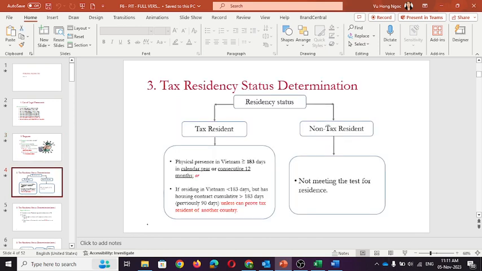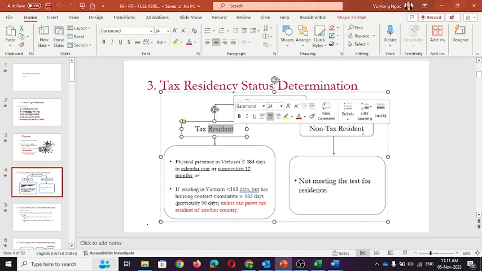So we will learn how to determine the tax residency status. Basically, as I mentioned earlier, the expatriate coming to Vietnam to work can be described as a tax resident or a non-tax resident.